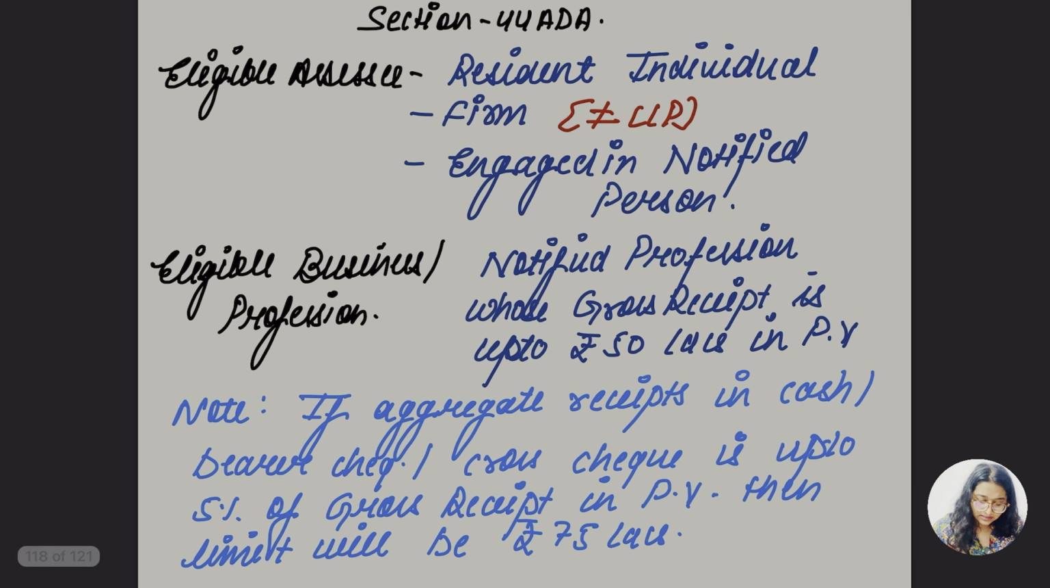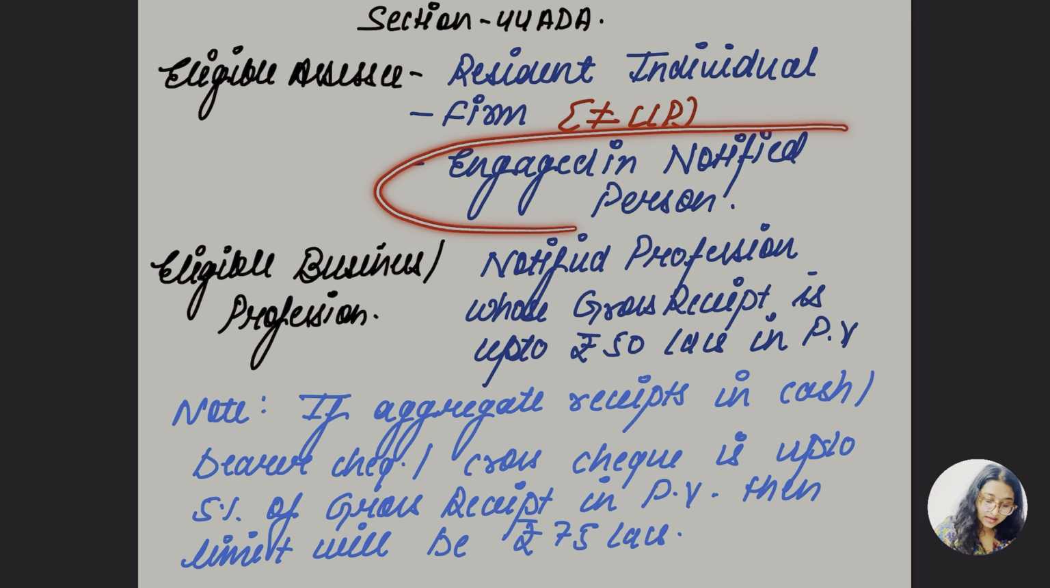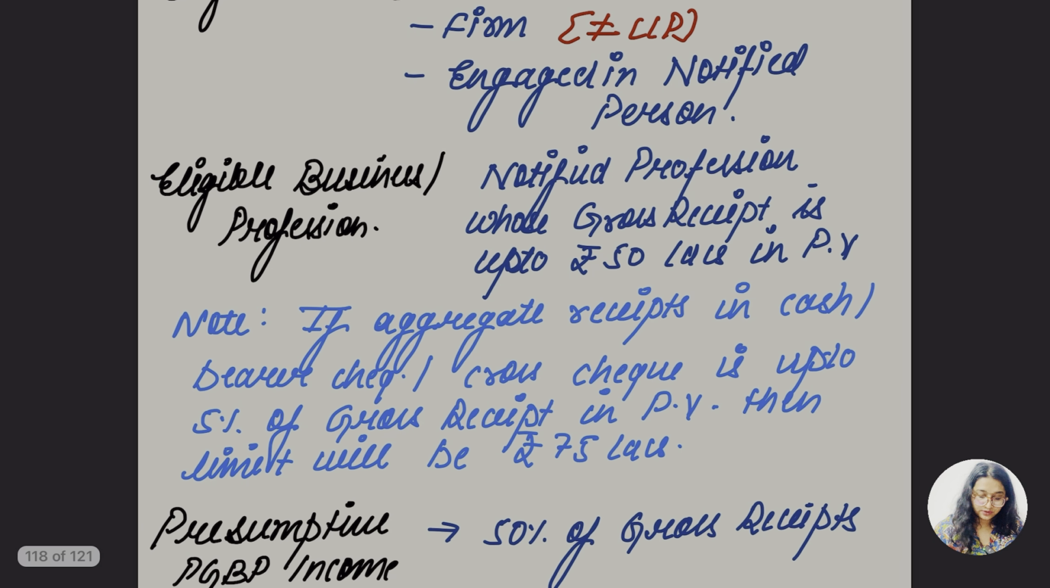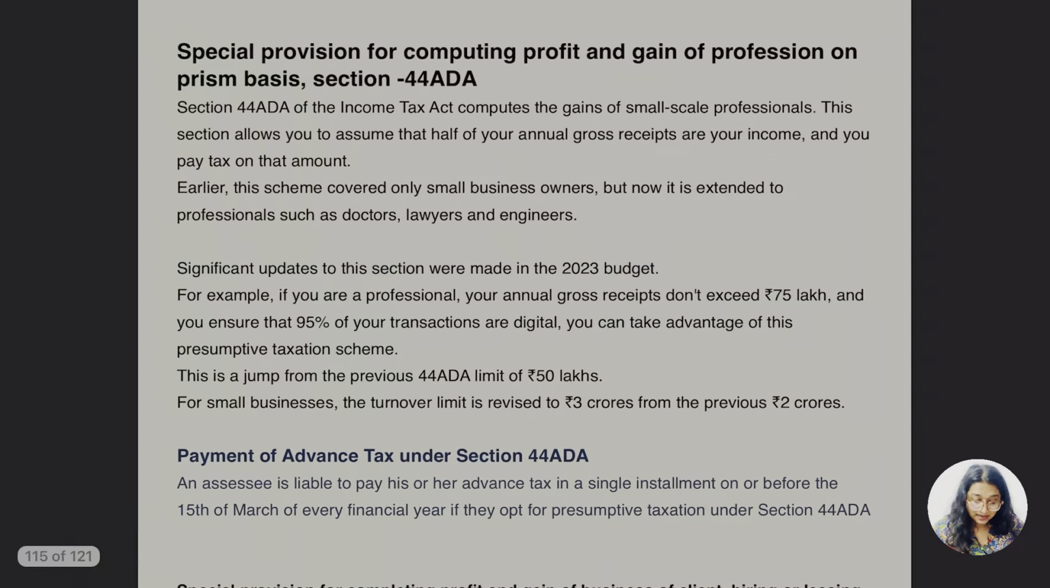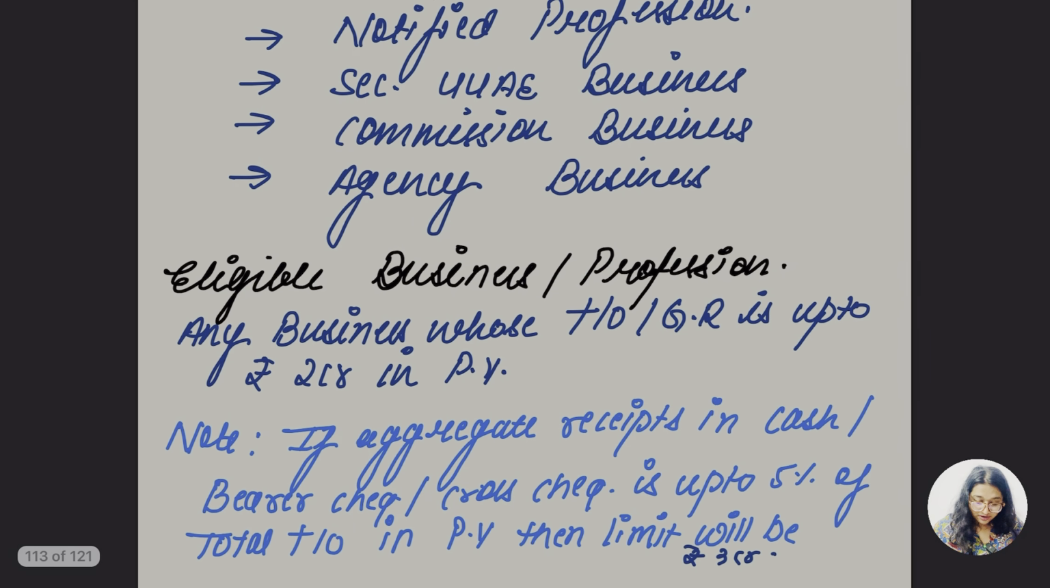Let's go for the other section. Section 44ADA. This is another presumptive basis section, and it is going to be applied on the resident individual and firm. Here again we are not going to include the LLP, and those engaged in a notified profession. So the eligible business or profession should be a notified profession whose gross receipt is up to 50 lakh. Let me go back and make the clarification again, guys.